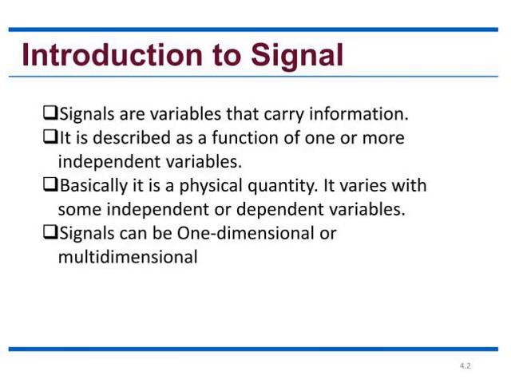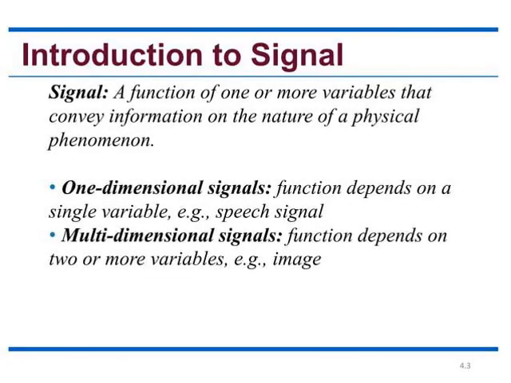A signal is nothing but a variable or entity that carries some information. It is a function of one or more independent or dependent variables. Basically, it is a physical quantity that varies with some independent or dependent variables. The signal can be either one dimensional or two dimensional in nature. To give a clear definition, we can say a function of one or more variables that conveys information on the nature of a physical phenomenon is called a signal.